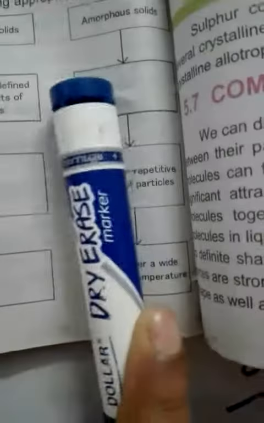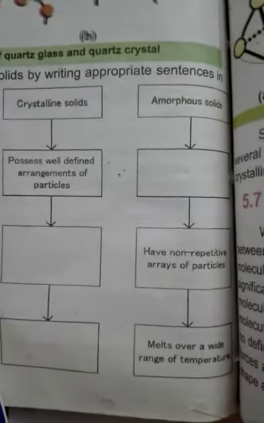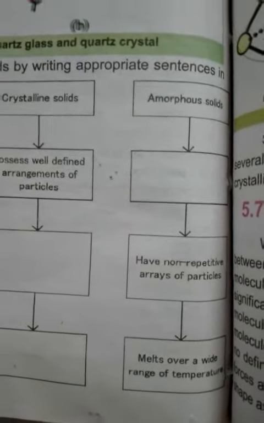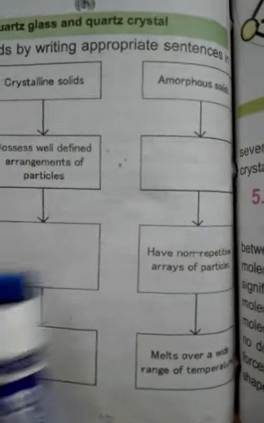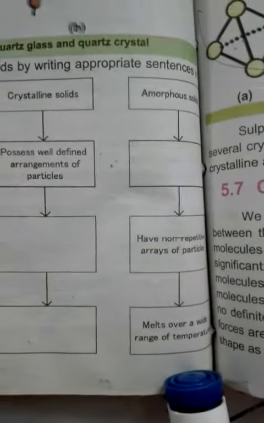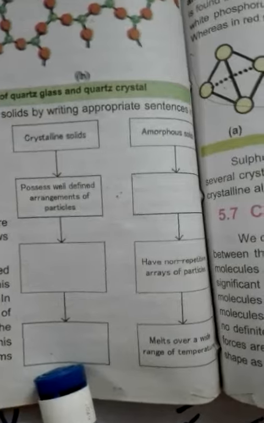Alright guys, so what is a crystalline solid and what is an amorphous solid? In crystalline, they possess a well-defined arrangement. Amorphous, they do not possess a well-defined arrangement. You will mention that here. Next, amorphous have a non-repetitive array of particles and crystalline have a repetitive array of particles. Next, amorphous melt over a wide range of temperature, and crystalline melt over a definite range of temperature.